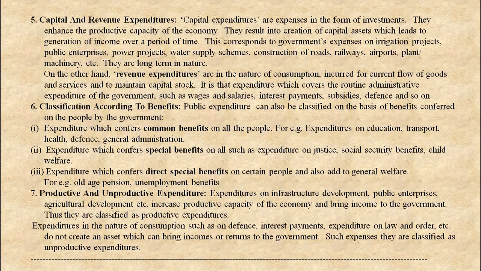Next, classification according to benefits. Public expenditure also can be classified on the basis of benefits conferred on the people by the government.